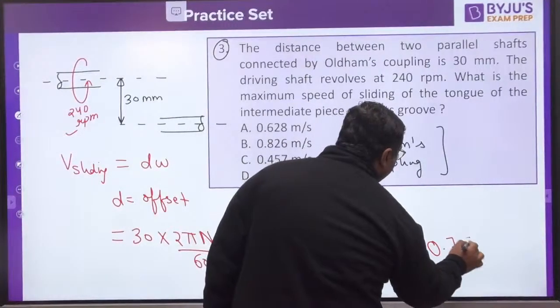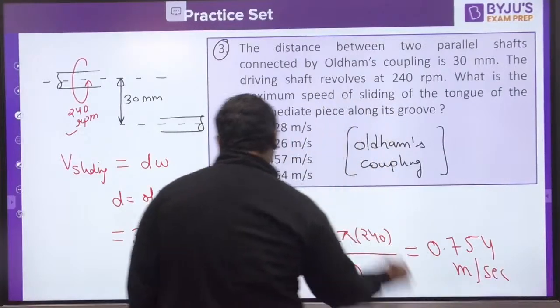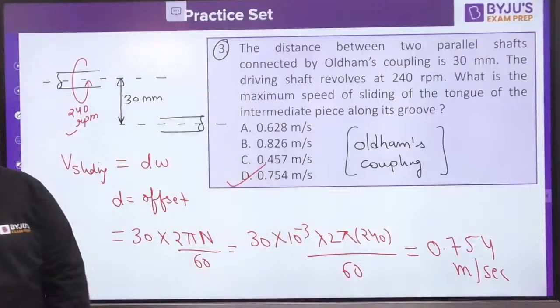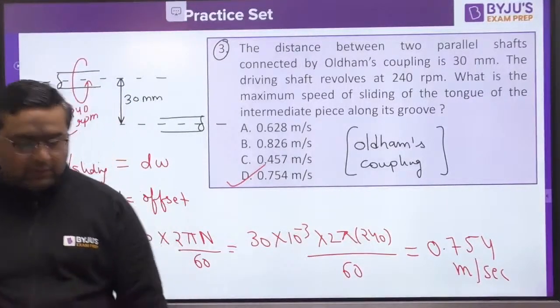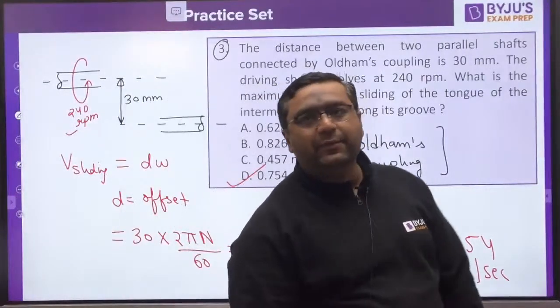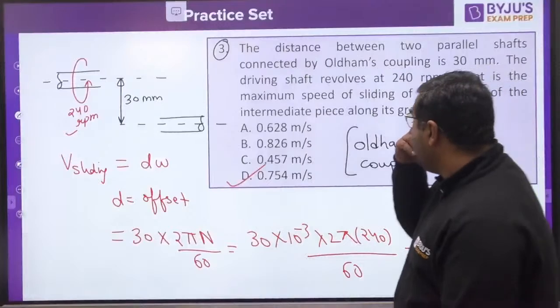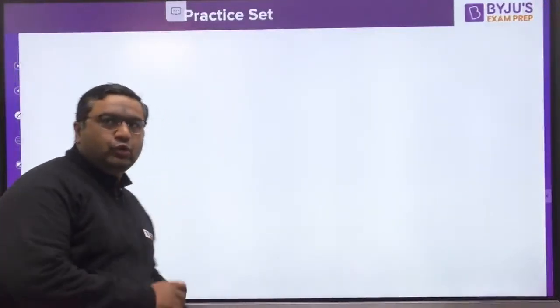Answer would be 0.754 meter per second. D is the answer for that. Okay, guys. So very good. Those who have given the answer to be D, D is very much correct answer, guys. So let us move to the question number 4 now.